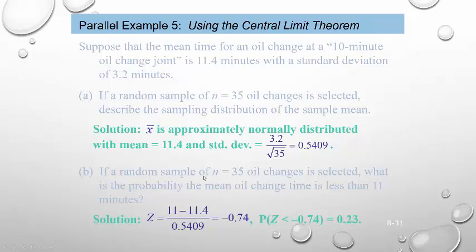When something's normally distributed and you ask a probability question, that's a z-score and you look it up on the table. So it's 11, the value we're interested in, minus the average, 11.4, divided by the standard deviation, which is what we found. That is negative 0.74. You look that up on the z-table. The probability that you get a z-score less than negative 0.74 is 0.23. So there's like a 23% chance that your oil change at this place will be less than 11 minutes.